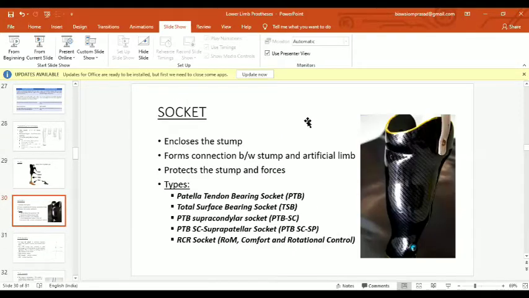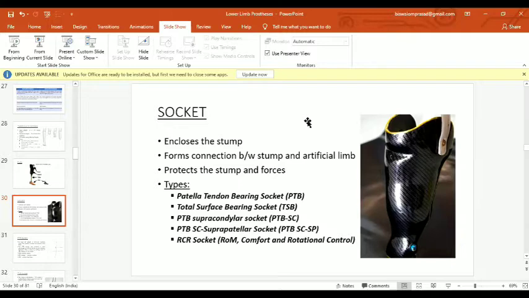So socket. What is socket? It encloses a stump and incorporates the connection between the stump and the artificial limb. It protects the stump from the shearing forces or the weight bearing forces.